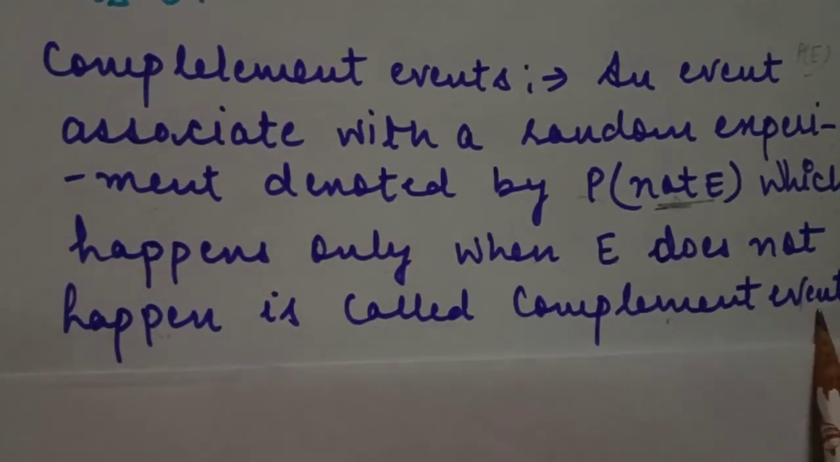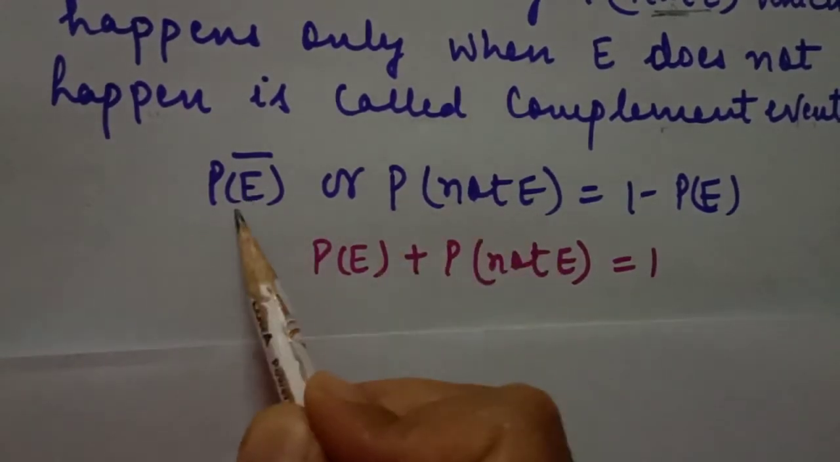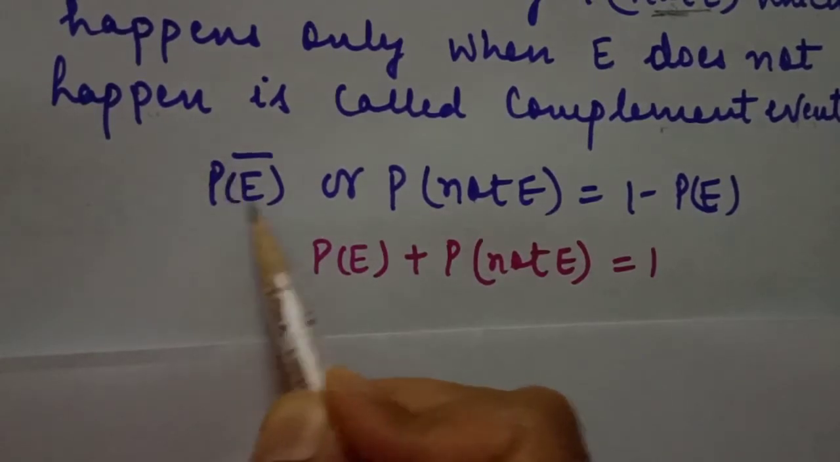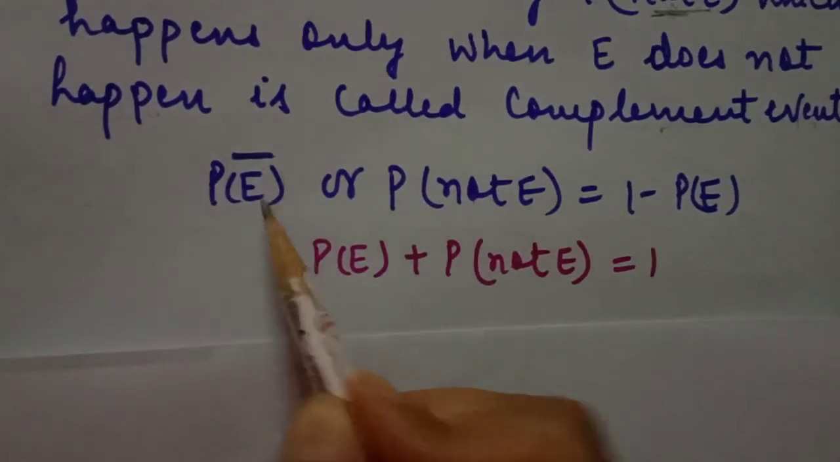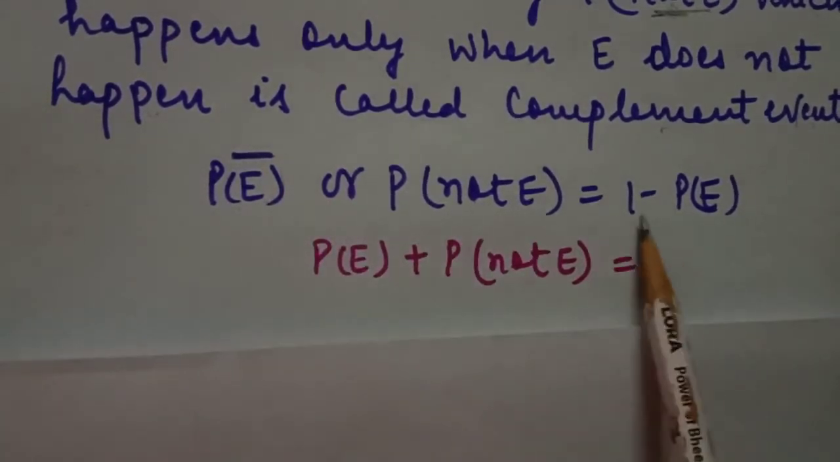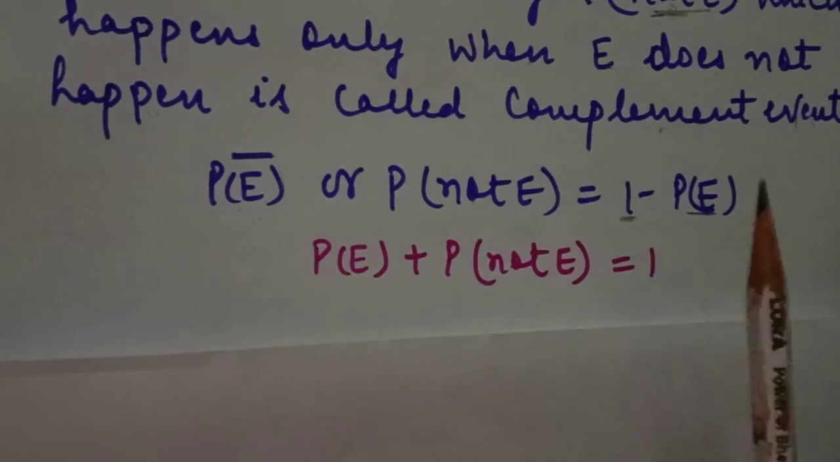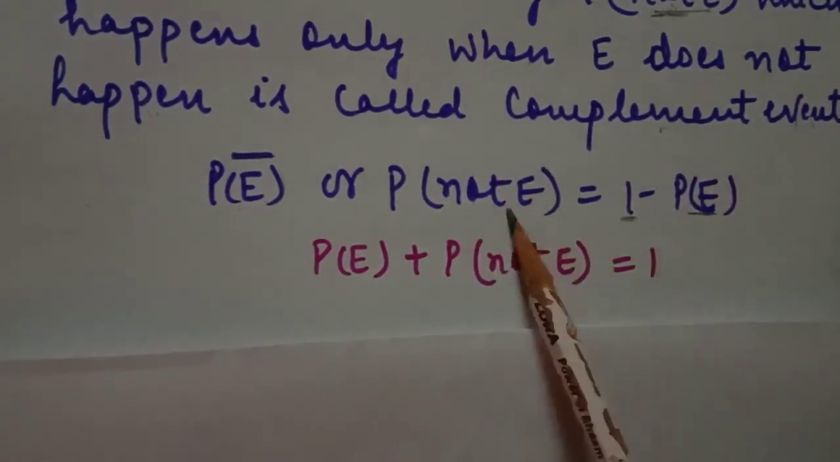We have one relation between complement event and normal probability event. P not E, we can write not happening of an event like this also: P of E for the event, and then the bar is present on E. So P of E bar, or P not E, is equal to 1 minus P E. We know it very well. Then 1 is the probability of a sure event. This will happen. So the possibility of winning and the possibility of losing, the relation is this.